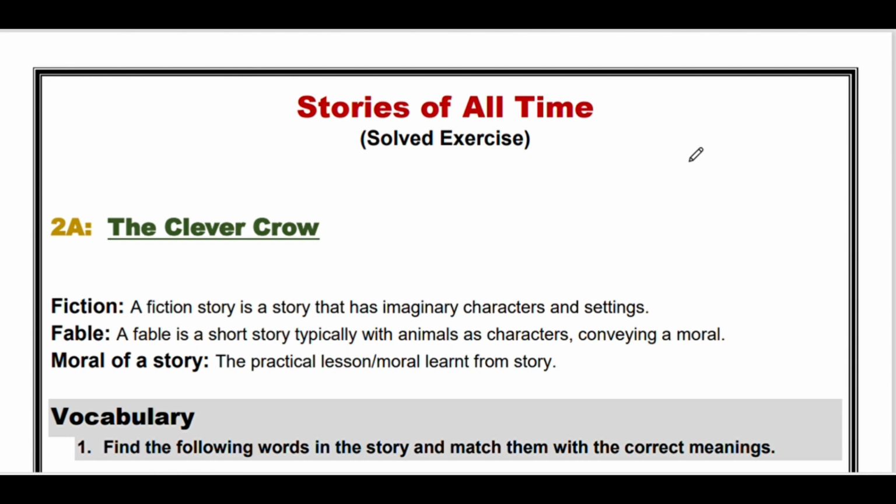In this video, we are going to solve the A portion of the second chapter named The Clever Crow. First of all, we are given the concept of fiction, fable, and the moral of a story.